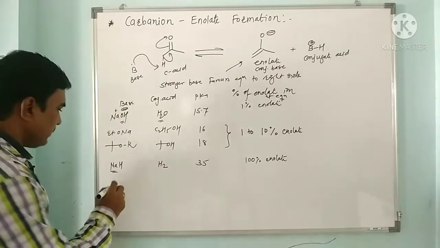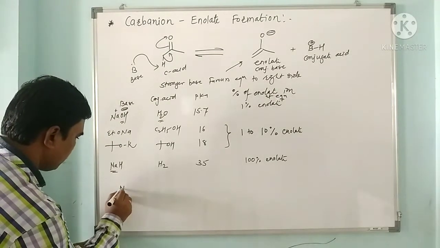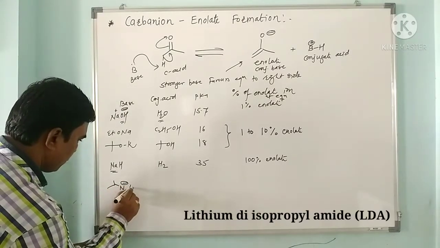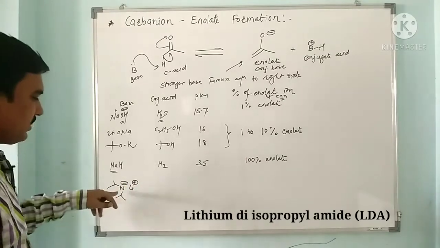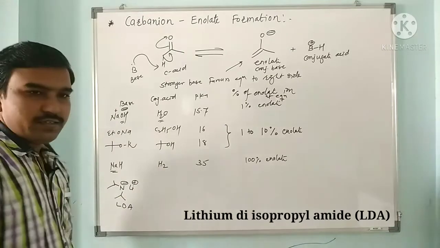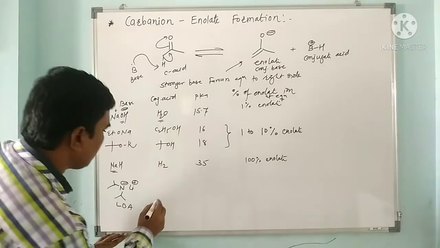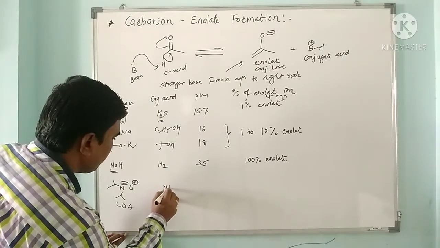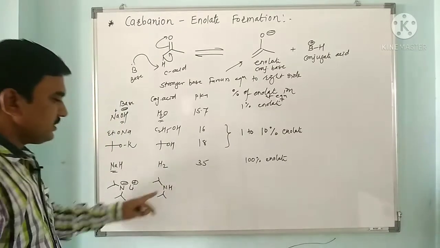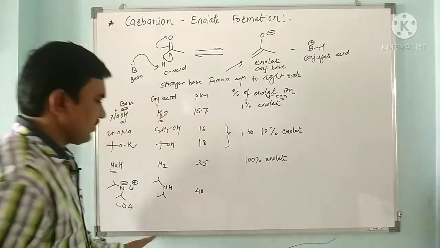The next base is LDA, lithium diisopropylamide. Nitrogen has two isopropyl groups. When LDA catches a proton from the carbon acid, the alpha hydrogen of the carbonyl compound, it forms diisopropylamine, which is actually a base, and its pK is very high, around 40.